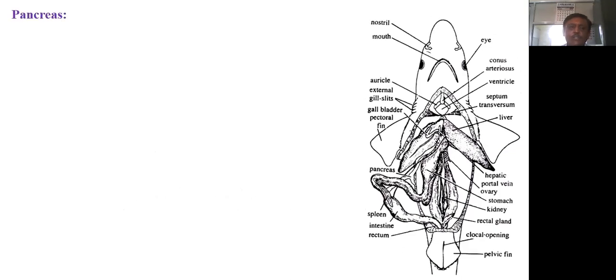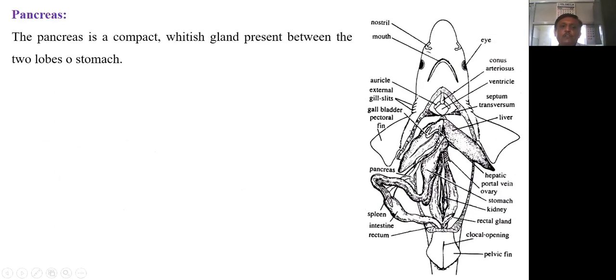The next digestive gland is the pancreas, shown here in the diagram. The pancreas is a compact whitish gland present between the two limbs of the stomach. This one is the cardiac stomach and this is the pyloric stomach. In between these two, the pancreas is present.